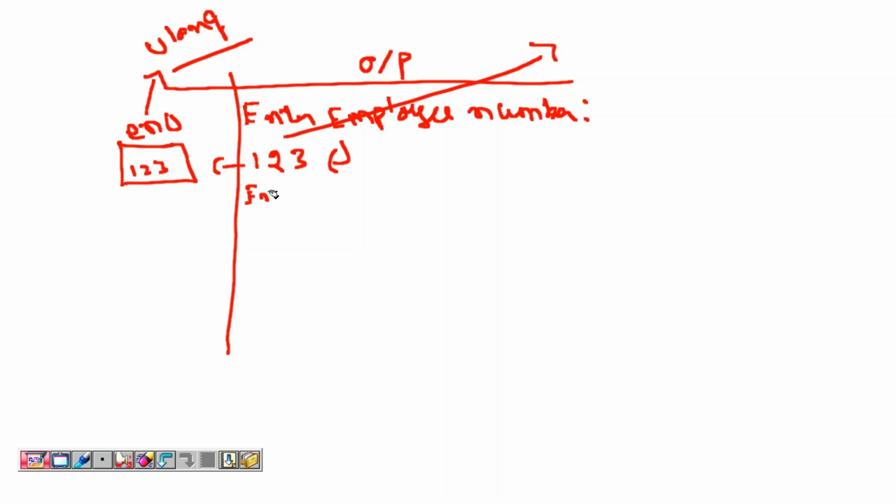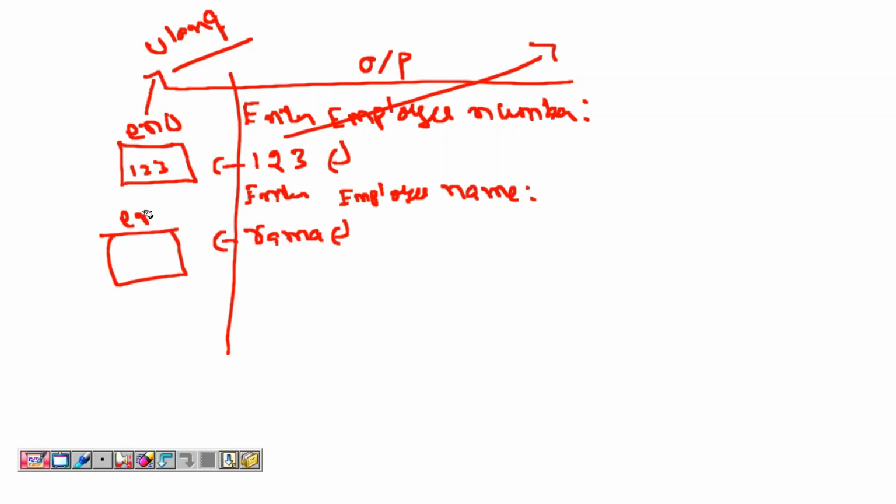Next, enter employee name. Right, concentrate. Mute yourself whenever there is a noise. User entered Rama. Rama is entered by the user, stored into a variable called ename. But ename type should be what?